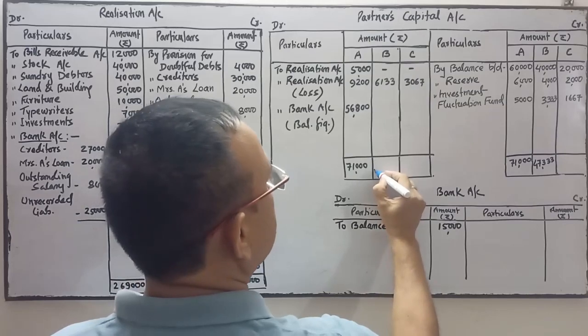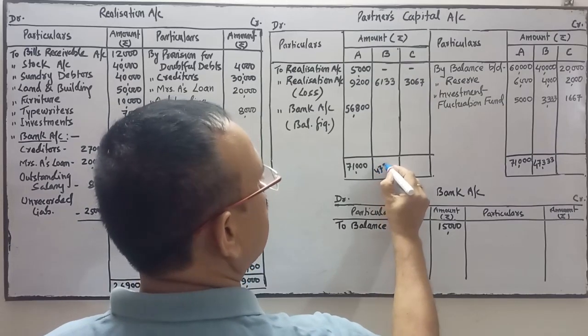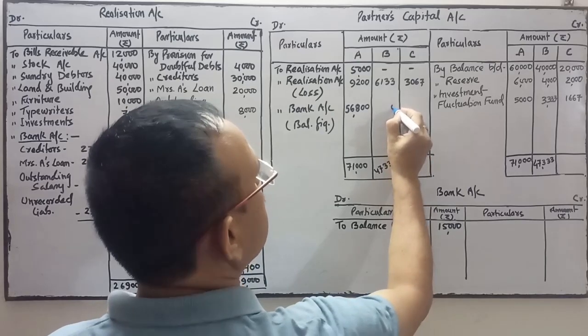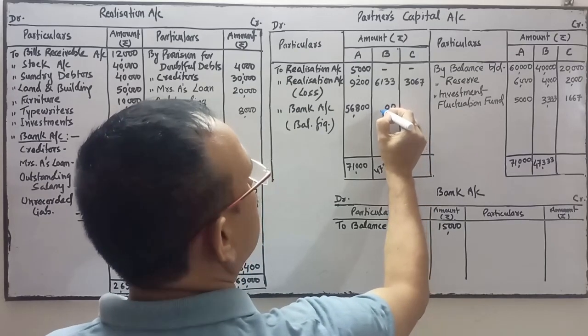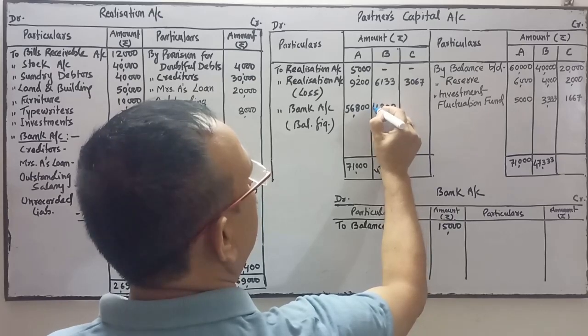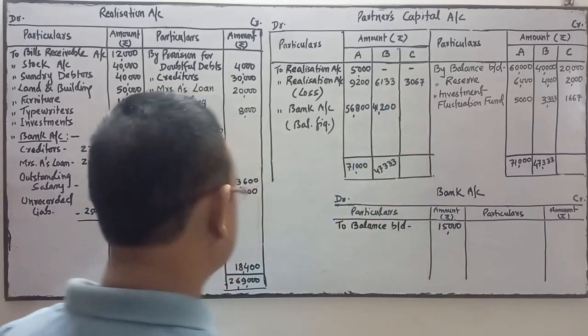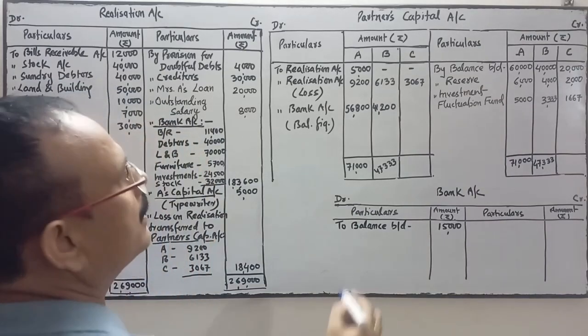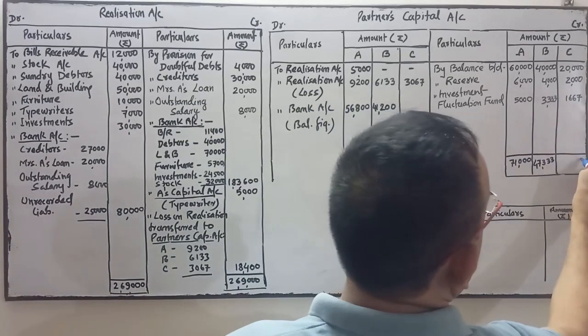47,333. So write the same amount over here, 47,333. So payment is 0, 0, 2, 1, 4. 41,200. 41,200 to B. Now come to C.